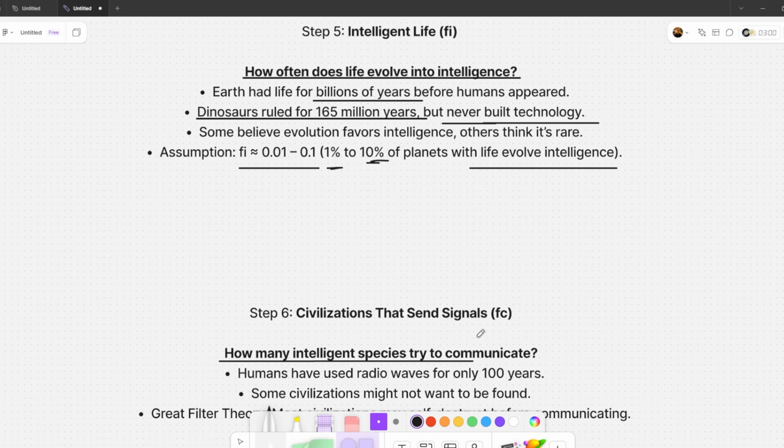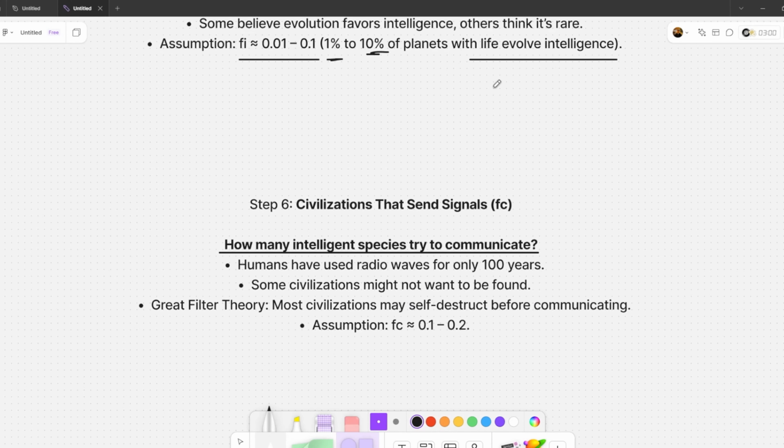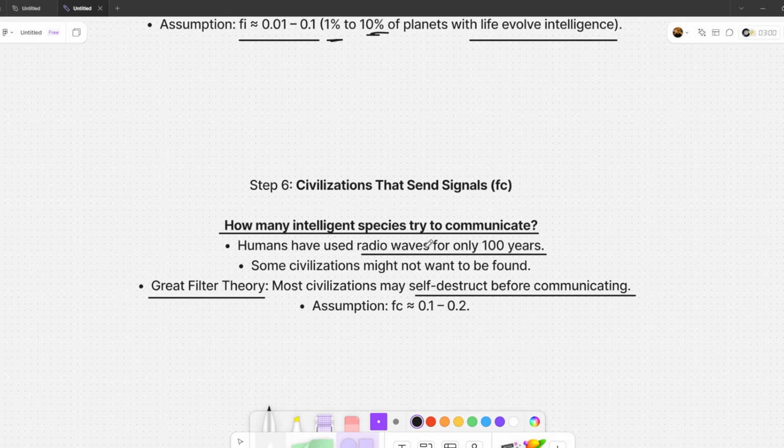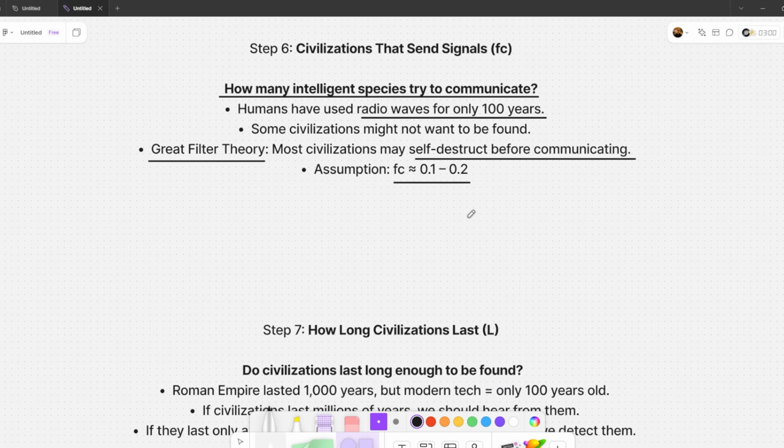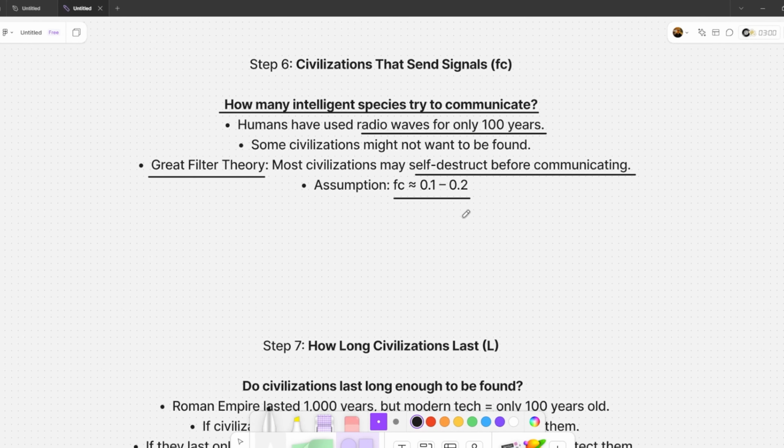Step 6: How many civilizations try to communicate? Even if intelligent life exists, does it actually send out signals? Humans have been using radio waves for only 100 years, a tiny fraction of Earth's history. Maybe alien civilizations use a completely different method to communicate, or maybe they don't want to be found. There is also the Great Filter theory, the idea that most civilizations destroy themselves before they reach advanced technology. Wars, resource depletion, or even AI gone wrong could explain why we don't hear from aliens. So we estimate fc ≈ 0.1 to 0.2, meaning only a fraction of intelligent civilizations try to communicate.